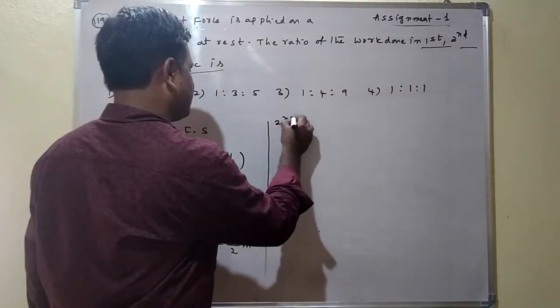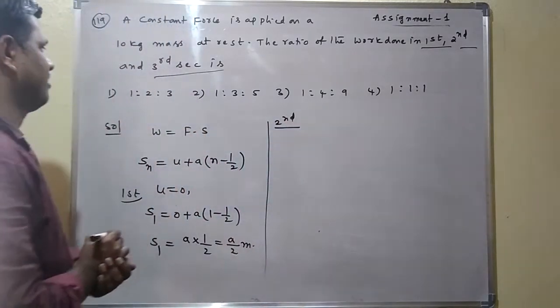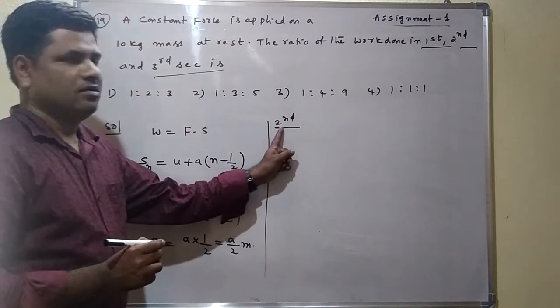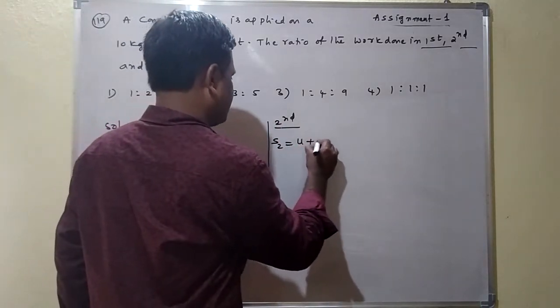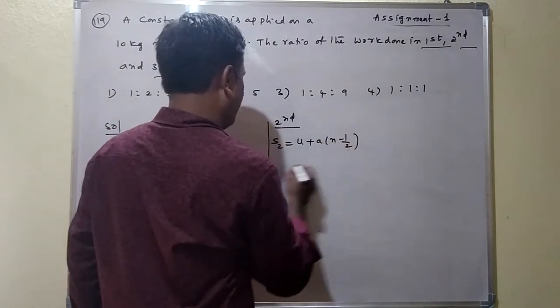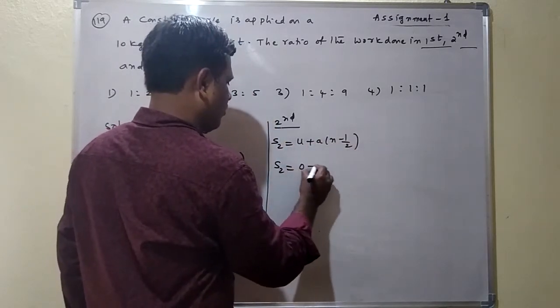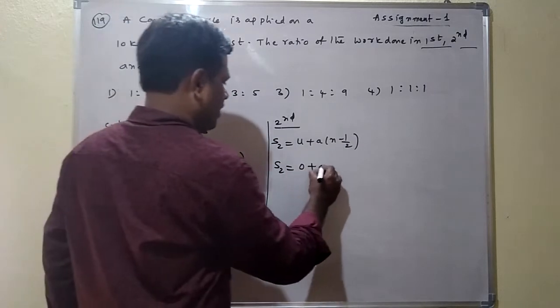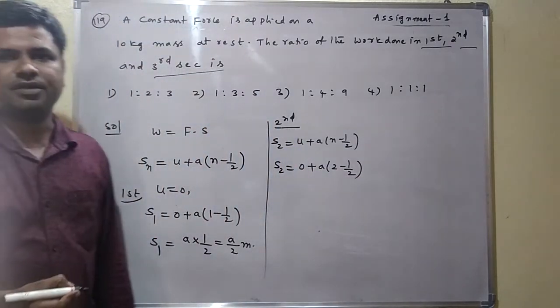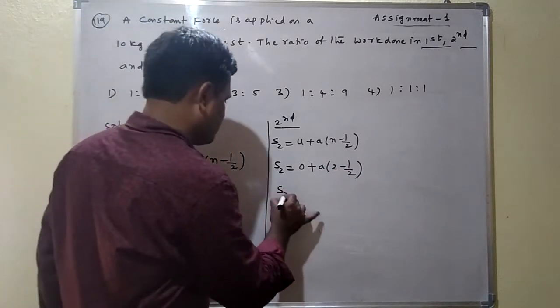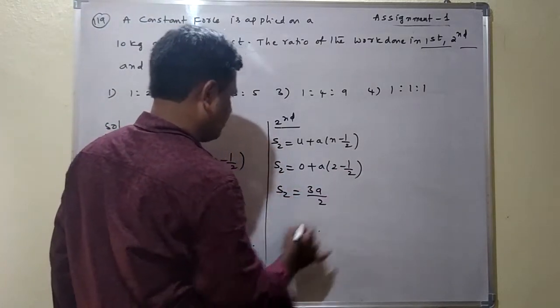Distance covered in second second. S2 is equal to u plus a into n minus half. Same formula. Initial velocity is 0. S2 is a into 2 minus half. 2 minus half is equal to 4 minus 1 by 2, which is 3 by 2. So S2 is equal to 3a by 2.